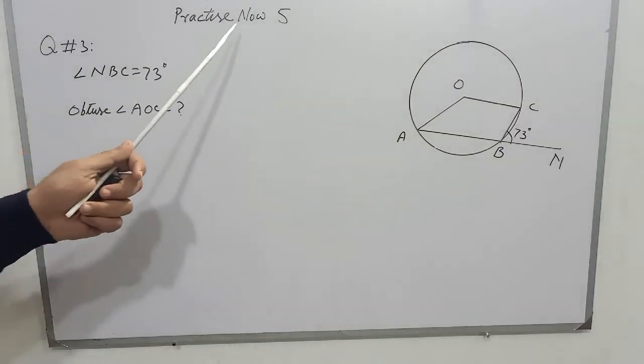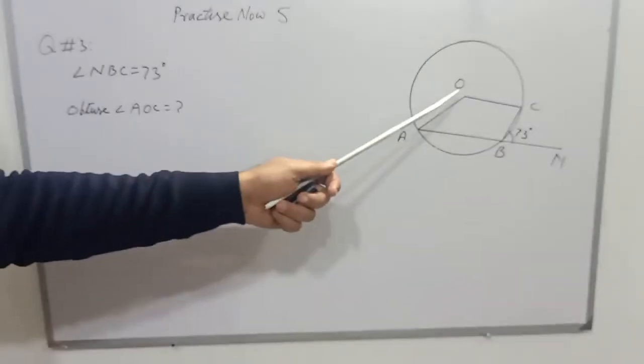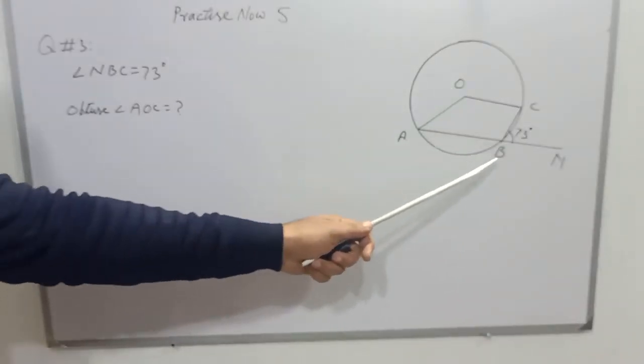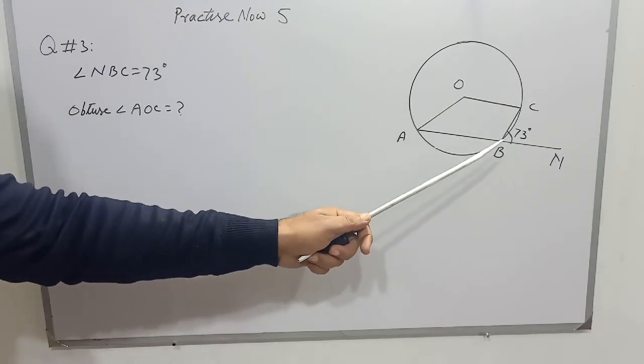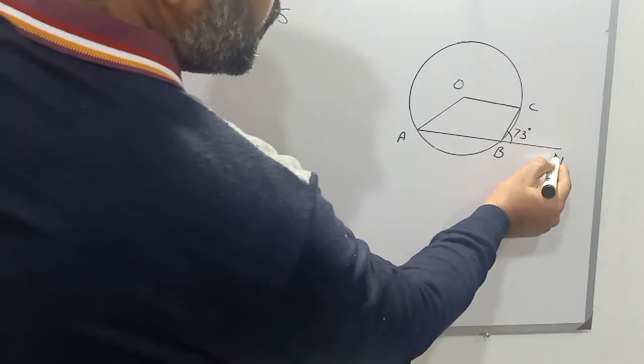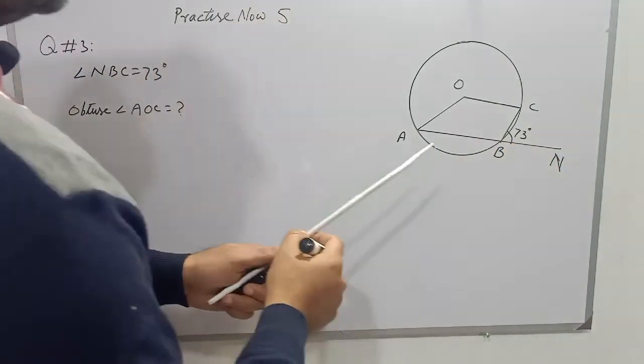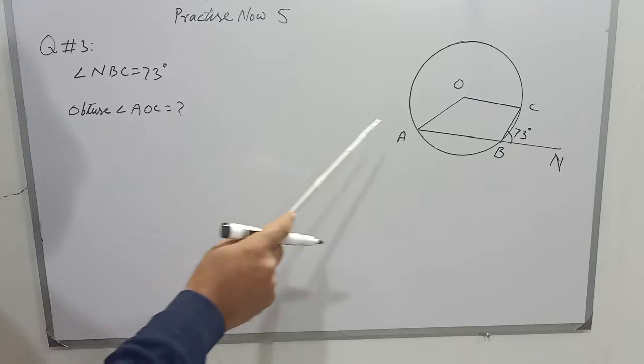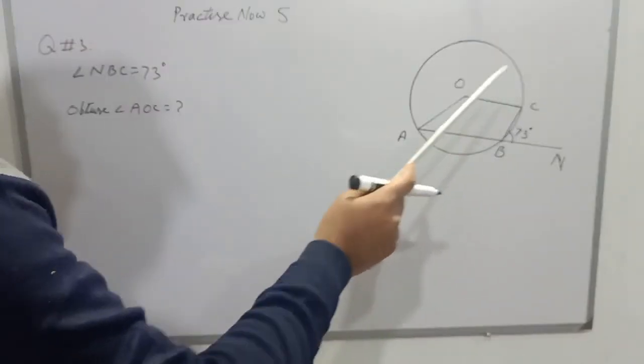Students, question number 3 of practice number 5 is: there is a circle with center O, and ABN is a straight line, and angle CBN is equal to 73 degrees, and we have to find the obtuse angle AOC.